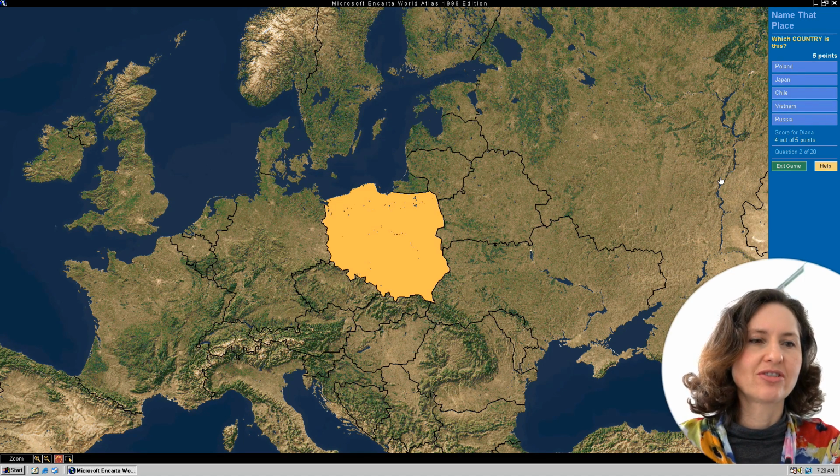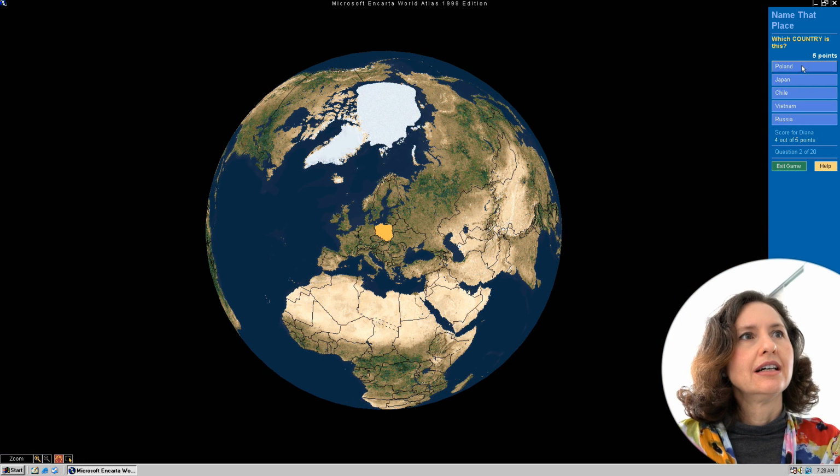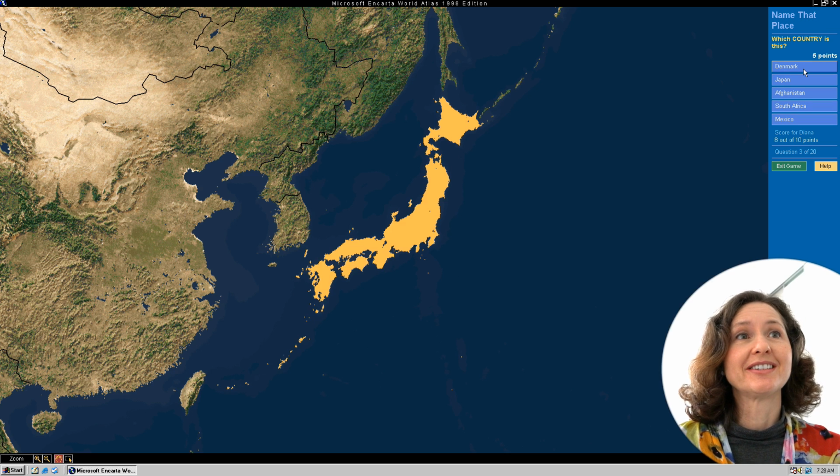Now, what country is this? I have to scroll out again. The reason this is hard for us in Australia is because the whole continent Australia is just one country. We don't have split countries and stuff. I think it's Russia. Nah, wrong. We look at Africa and we think, oh, it's Africa, it's a country, but it's not. It's split. What are these little islands?